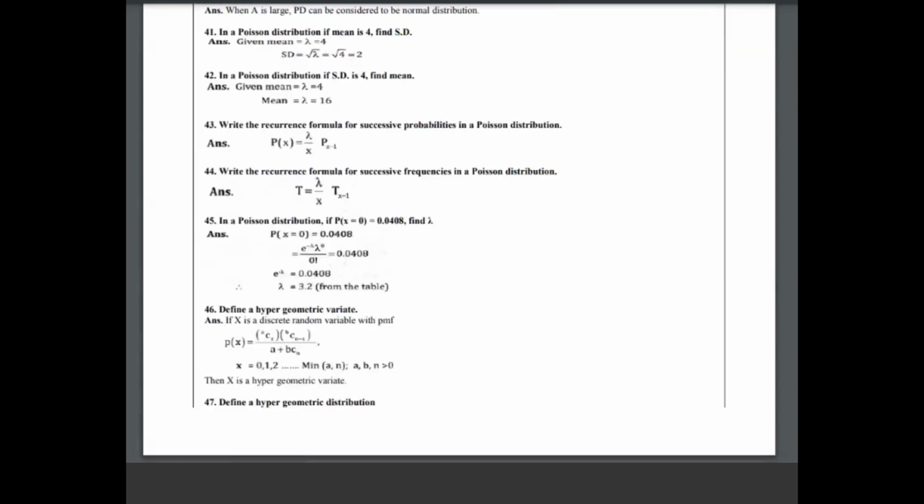Okay. Then we will discuss here that chi-square and t distribution are also continuous distributions. There are 1 mark and 2 marks questions in this chapter. In the next video I will discuss the normal distribution, chi-square and t distribution as 1 mark and 2 marks questions. I will discuss, and we will calculate the binomial and Poisson 5 marks problems in the next video. Okay. I hope all the 1 mark and 2 marks questions are understood.